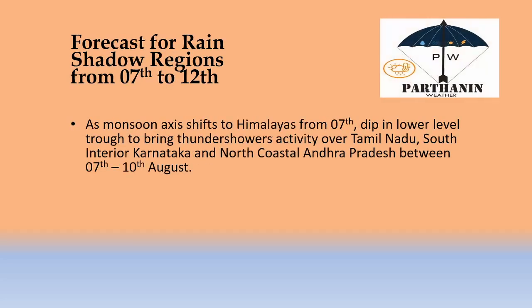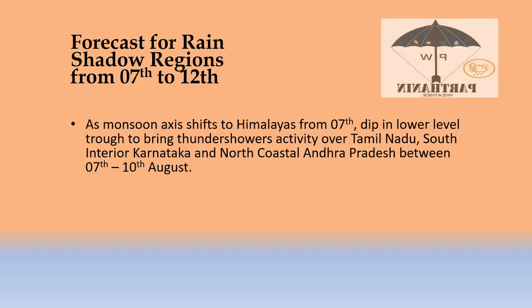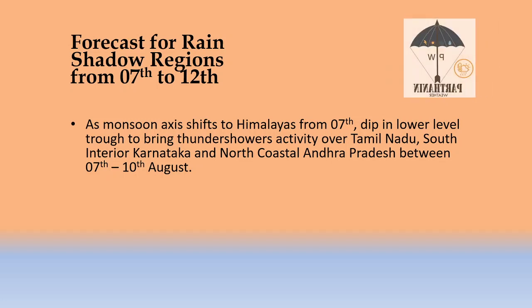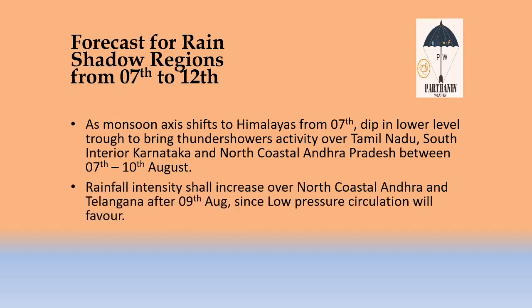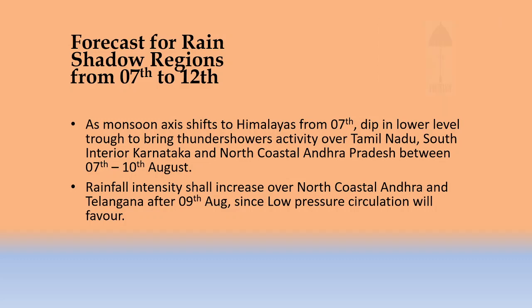Now the forecast for rain shadow regions. As the axis shifts temporarily towards Himalayas from 7th, dip in low level trough to bring thunderstorms over Tamil Nadu, South Interior Karnataka and North Coastal Andhra Pradesh between 7th to 10th August. Rainfall intensity shall increase over North Coastal Andhra and Telangana after 9th, since low pressure circulation will favor, because the low pressure is forming on 9th near North Coastal Andhra and Odisha.